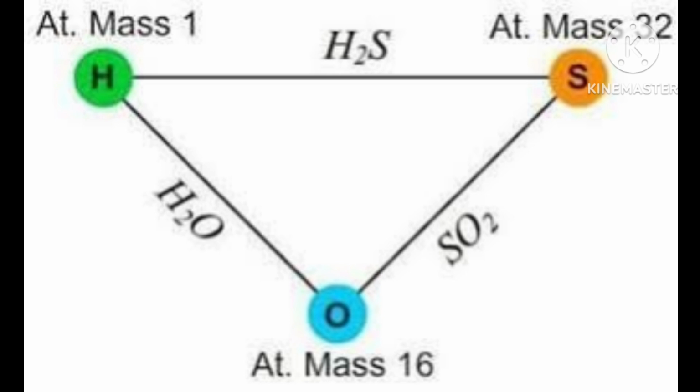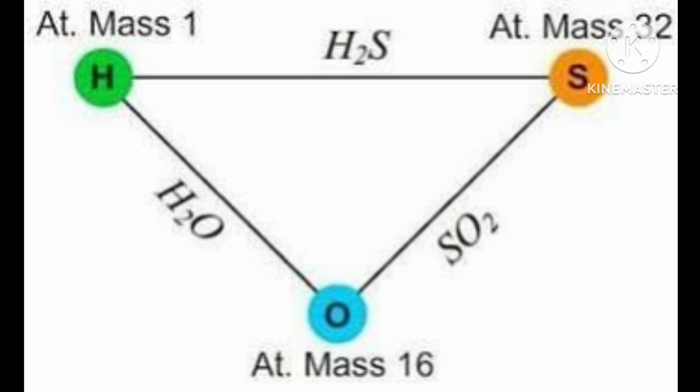Atomic mass unit is 1/12 of the mass of an atom of C12, equal to 1.6606 into 10 to the power minus 24 gram.